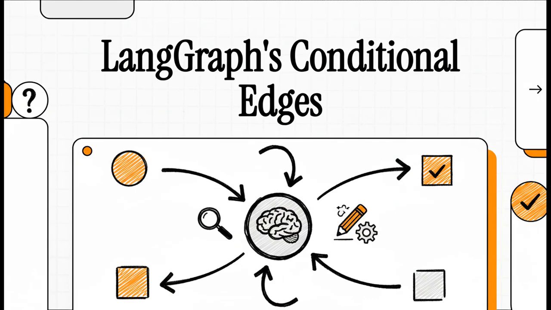All right, let's talk about a really huge leap forward for AI. We're moving past AI that just follows a simple to-do list to AI that can actually, well, think. We're talking about systems that can reason, that can adapt on the fly, and can even catch and fix their own mistakes. So let's get right into it.